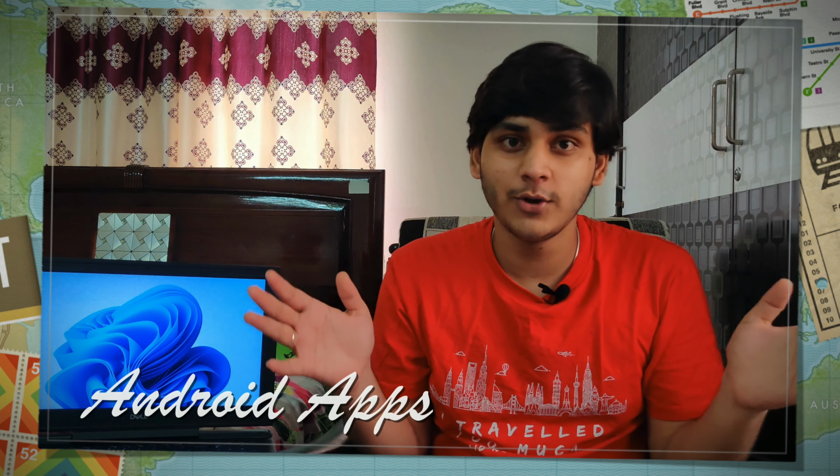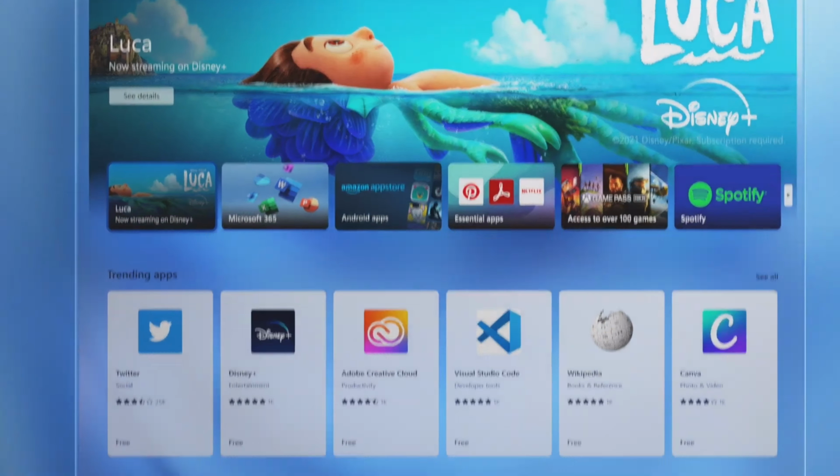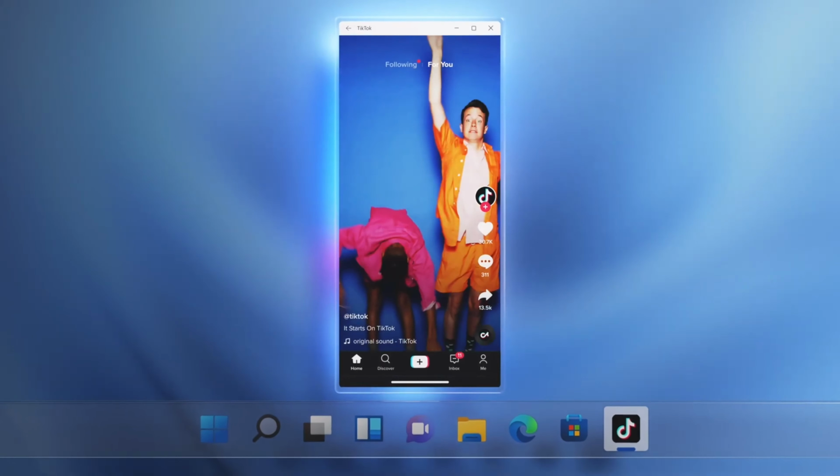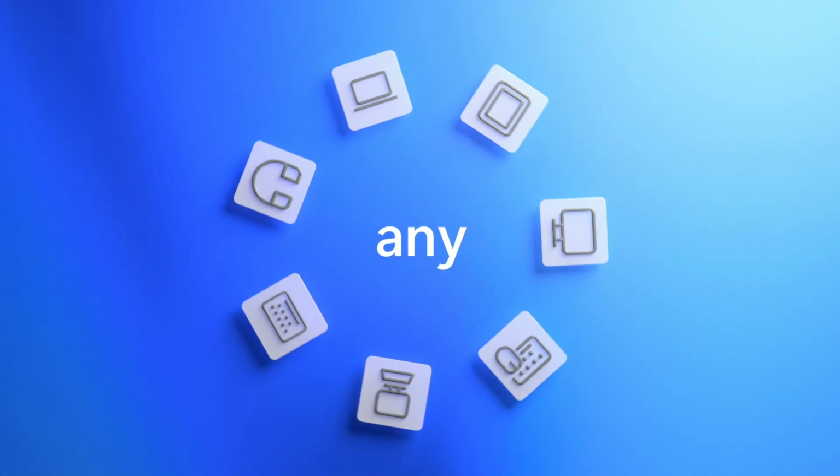Android apps are coming to Windows. So Amazon and Microsoft have come together and introduced these apps which are actually built in the Amazon App Store, which you have to download from Microsoft Store and use these apps from the Amazon App Store. So this is basically a loop introduced using Intel Bridge technology, which will make a very smooth and seamless experience for the users.